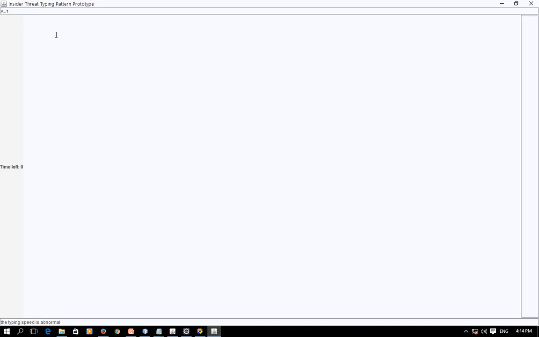a key typing pattern prototype. This is a prototype which is running in the background. It will not be seen by the users. So according to research, insiders often commit crimes as a result of pressure or stress, frustration or despair, because of organizational factors such as dismissal or transfer, or because of personal problems. Research also demonstrates that employees under stress have reduced typing speed and commit too many typing errors. So this prototype, which is running in the background, will